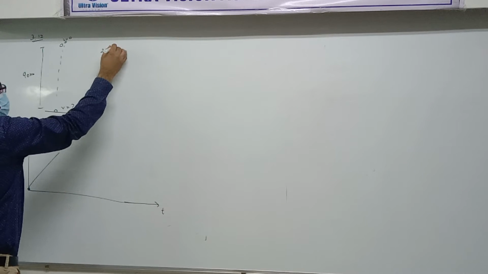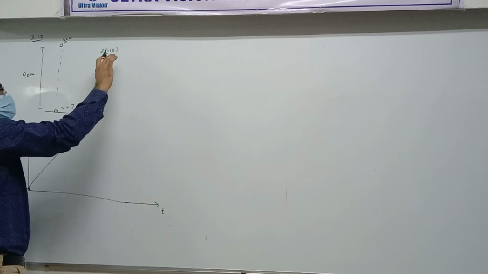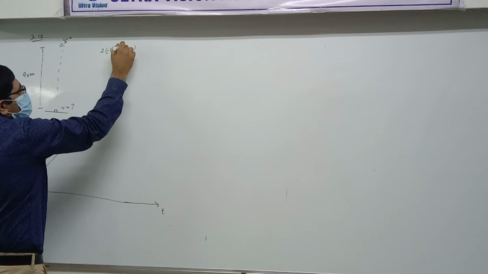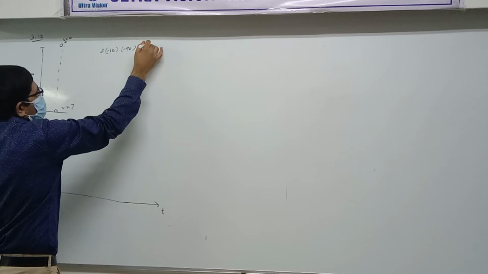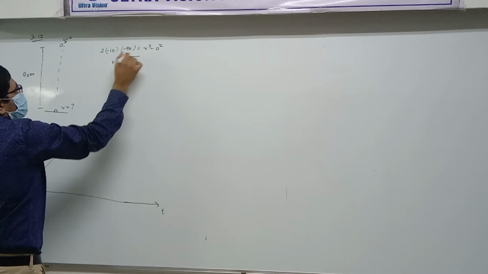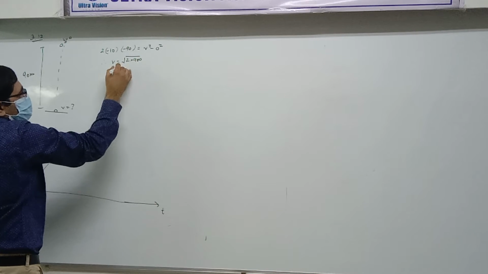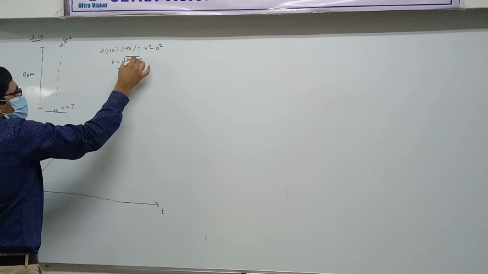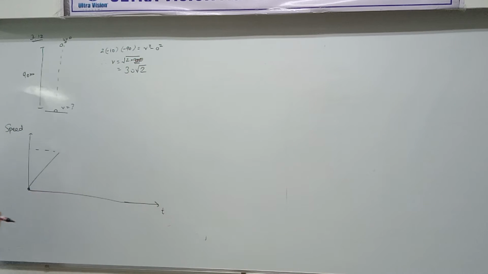I am taking upwards as positive and downwards as negative. So 2 into minus g, you can take g as 10 if you take it that way, into delta x, which is minus 90, is equal to final velocity squared minus initial, which is 0. So that will give you v equal to under root 2 into 900. Correct or not? Yes. So root of 900, how much is it? 30. So 30 root 2. Clear?